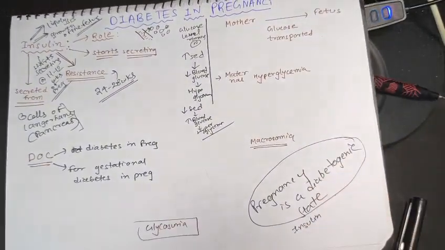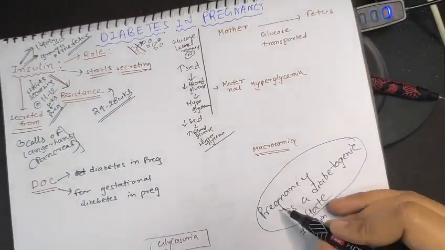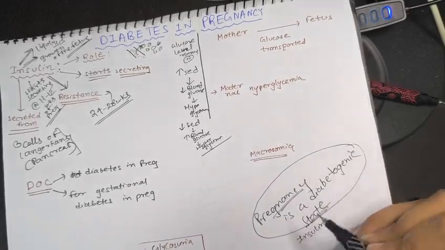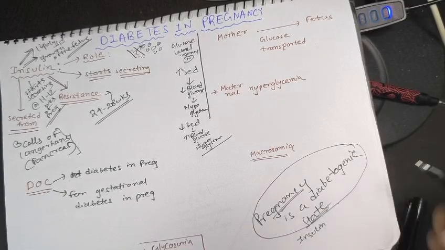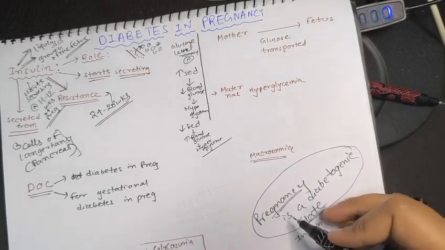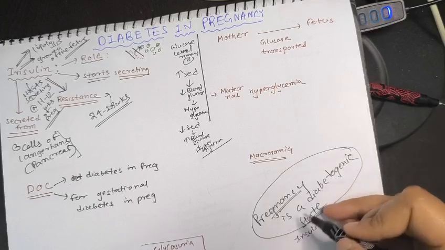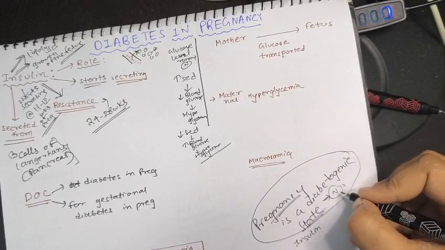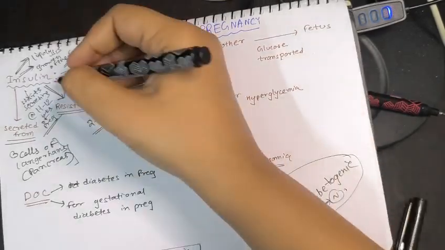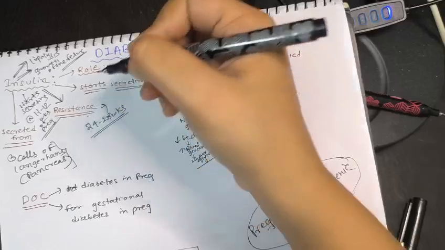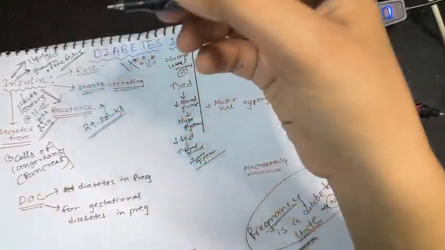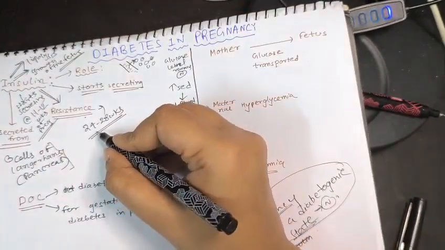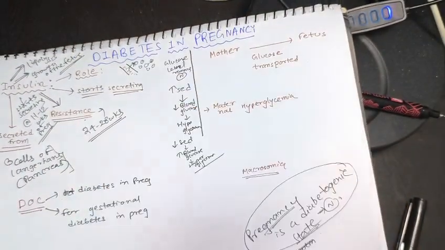I have just written here that pregnancy is a diabetogenic state, and I'm discussing it again. It's a normal phenomenon, and insulin resistance is also a normal phenomenon in pregnancy, starting from 24 to 28 weeks.